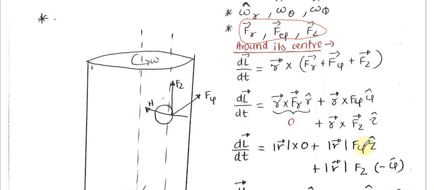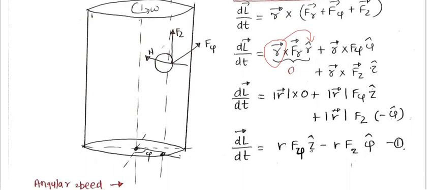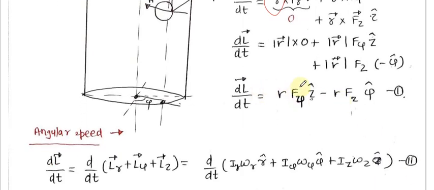Now I can say that this r vector can be written as mod r into r cap, and once it gets multiplied here, it will result in a zero. Why? Because r cap cross r cap is zero. Simple vector cross products tell us that r cap cross psi cap is z cap, and r cap cross z cap is minus psi cap. So this is equation 1, and it is very important. We will be using this in our further analysis.